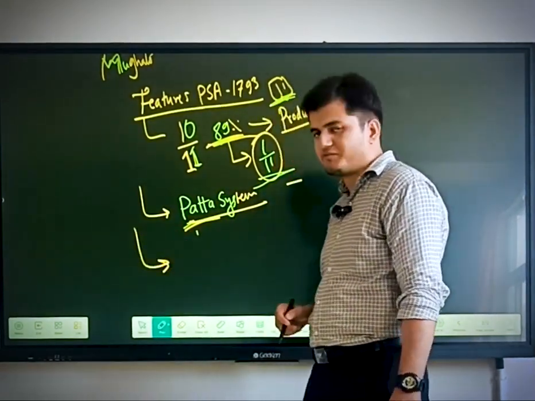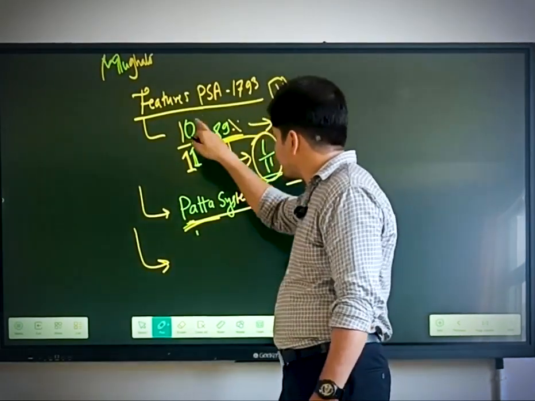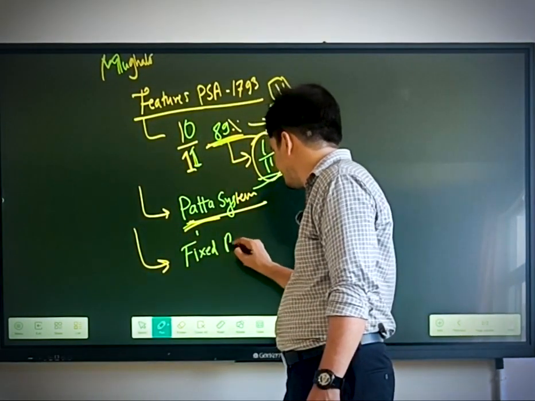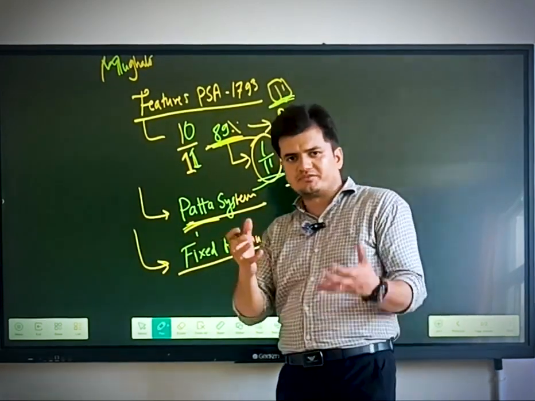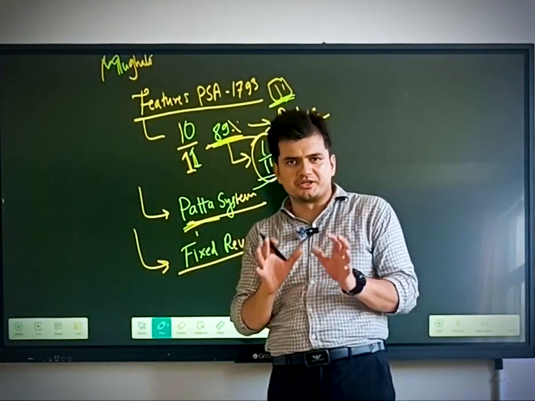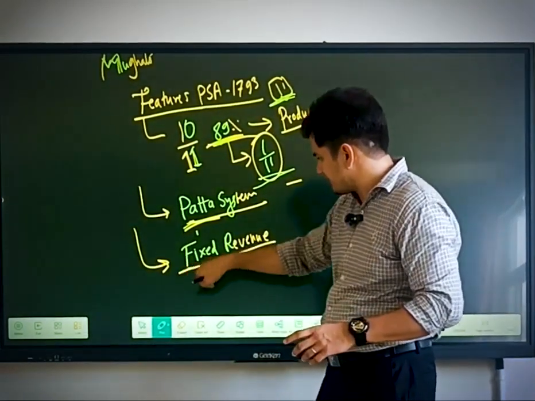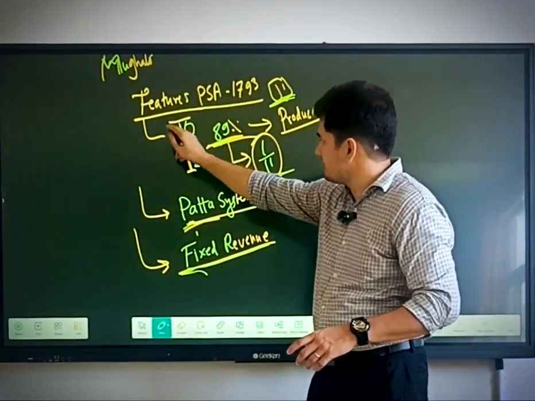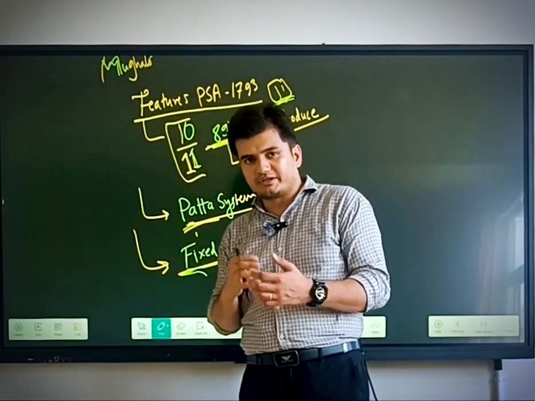And the third feature, if we talk about the act, is that it had fixed revenue. A fixed revenue stream generated by the Britishers. They thought that they will get the fixed revenue from the zamindars, and if the zamindars want to raise their income, they will innovate the agriculture.